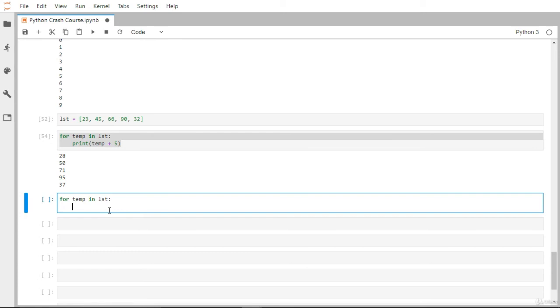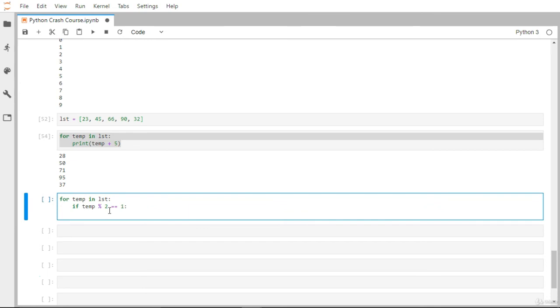So that's why the decision making if else statement will come here. An if else is something like an English statement only. So what I'm going to do is take the temporary variable modulo 2. Now why modulo? Modulo will give me the remainder, rather than the division, and I'll compare it with 1. If it is a 1, I'm going to print that particular number, temp. Instead of temp I can take any other variable name also, that's no harm, and I'm going to print along with it